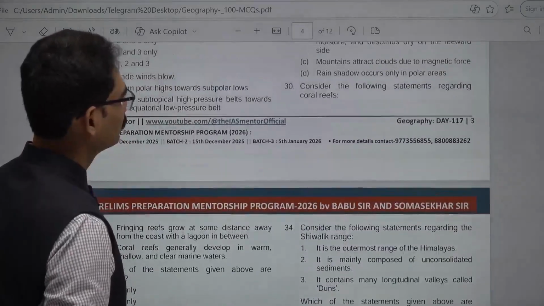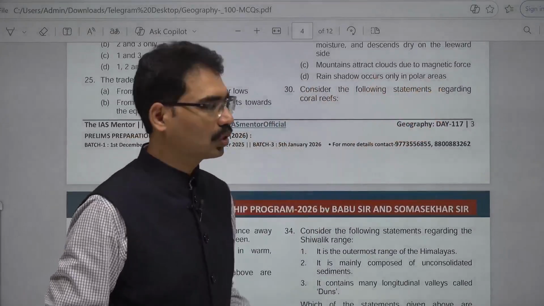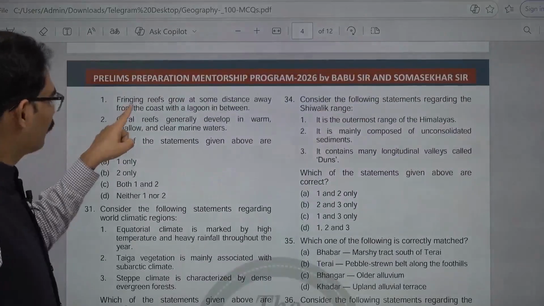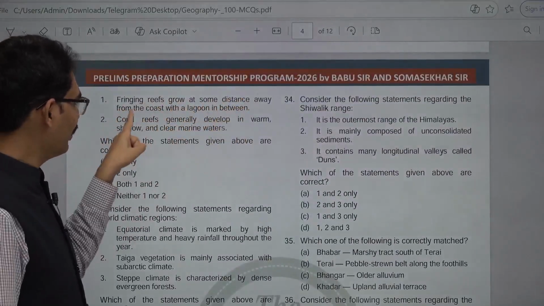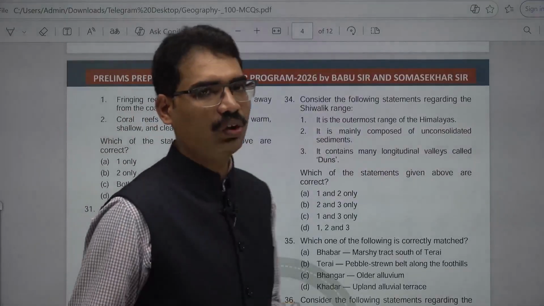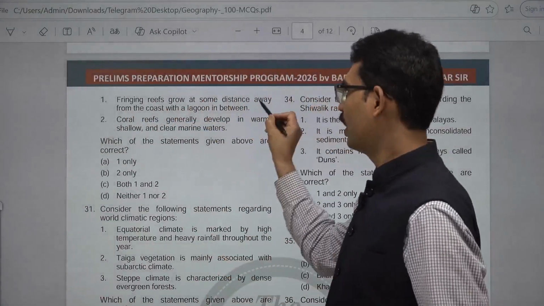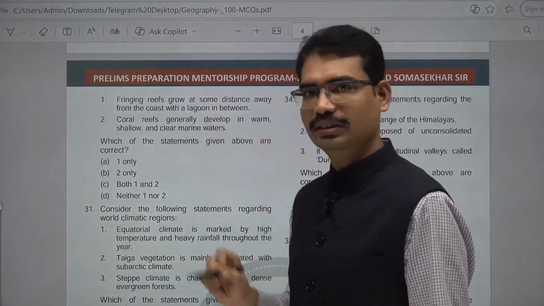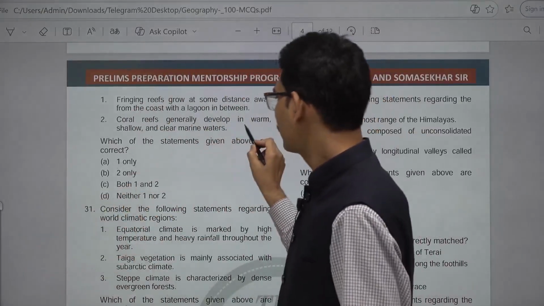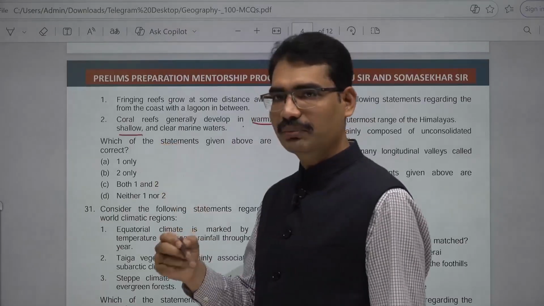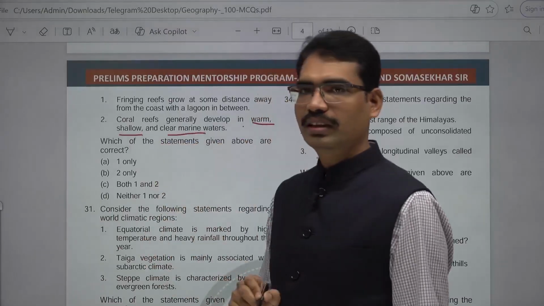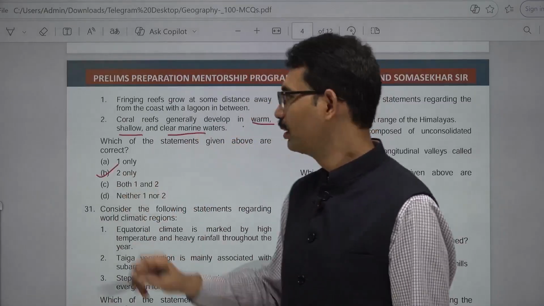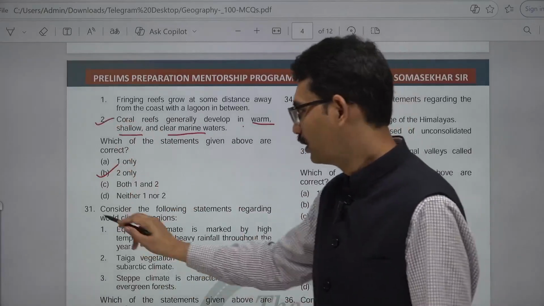30. Consider the following statements regarding coral reefs. First one: fringing reefs grow at some distance away from the coast with a lagoon in between. No, they attach to the coastal area, not away from it. Coral reefs generally develop in warm, shallow and clear marine waters. Those are the conditions. It requires warm water, shallow, depth should not be there, and clear, pollution should not be there. Clear water is required. Answer here is 2 only. B is the answer.